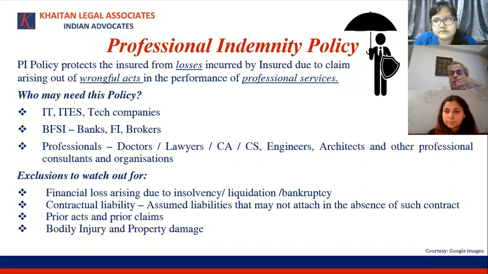As a corollary to this, suppose there is a contractual ceiling, a ceiling in the contract that the loss can be up to a maximum of a certain amount. And if a litigation has taken place, and it has gone to the court, and the court has decreed an amount much higher than the contractual limit, then as long as it is within the total overall policy limit, will the insurer be able to reimburse the amount? Correct. So even though it exceeds the contractual limit.